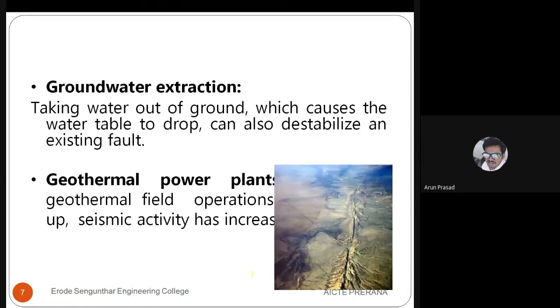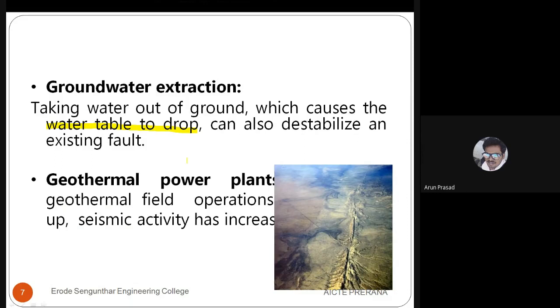Next type of cause is groundwater extraction. This is common nowadays. We are doing it for a lot of reasons and purposes. It is taking the water out of the ground, so what will happen? The water table will be dropping. See, the same water table is dropping in height. What will happen? We'll be discussing in the upcoming slides.